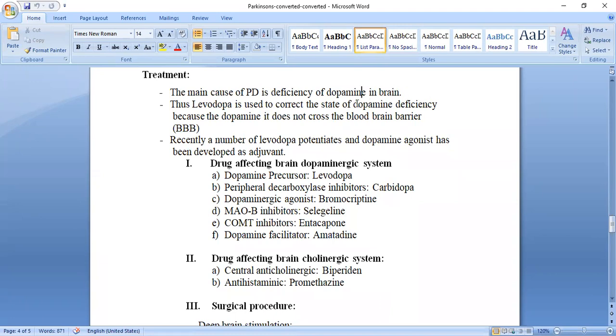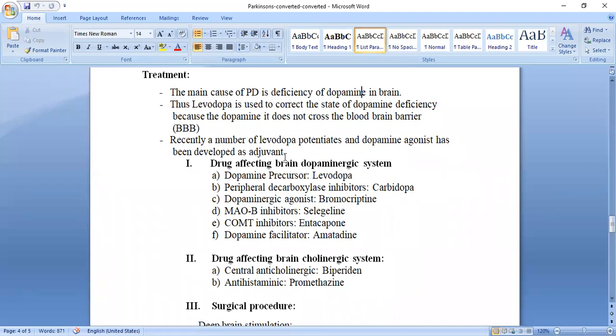There is a deficiency of dopamine. If we give levodopa, it crosses the blood-brain barrier and releases dopamine, so the deficiency is fulfilled and we can treat the disease. Recently, a number of levodopa potentiators and dopamine agonists have been developed as adjuvants.